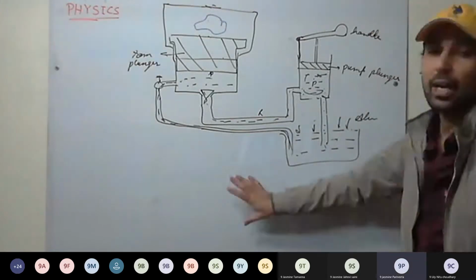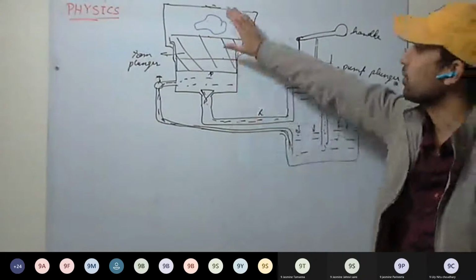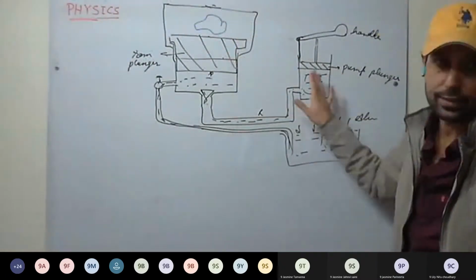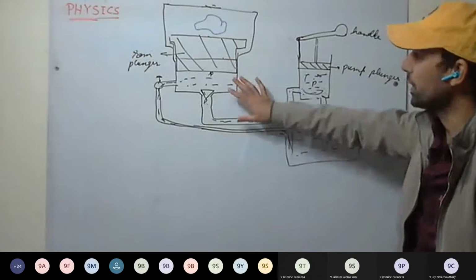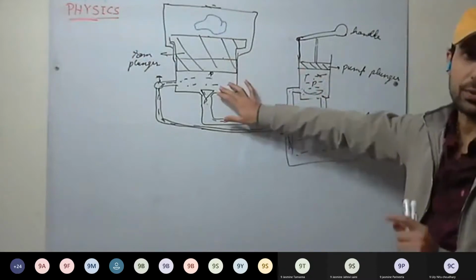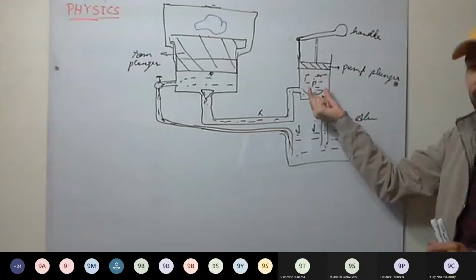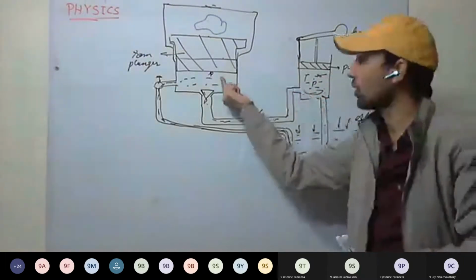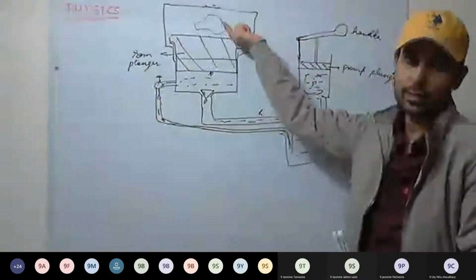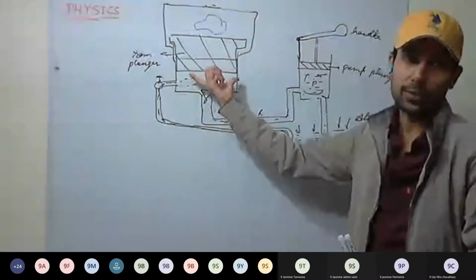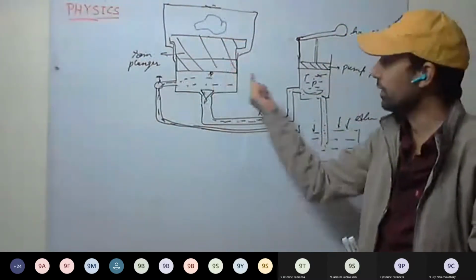Okay. So see here we are discussing the hydraulic press. That is, we have to press something. Okay. So in this we have two cylinders. Either you can name them P or Q, any name. Two cylinders we have. The cylinder on which we will be applying force will have a smaller cross section, and the cylinder on which the work is to be done will have a bigger cross section, more cross section. This is clear?